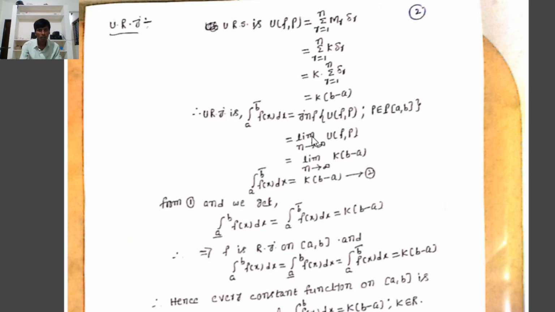Therefore, the infimum of a singleton set equals the singleton element. Or alternatively, taking the limit as n tends to infinity of U(f, P), the upper Riemann sum equals k into (b minus a), where k into (b minus a) is one constant value. Therefore, the limit as n tends to infinity of k into (b minus a) equals k into (b minus a). Therefore, the upper Riemann integral, integration a to b bar f(x) dx, equals k into (b minus a).